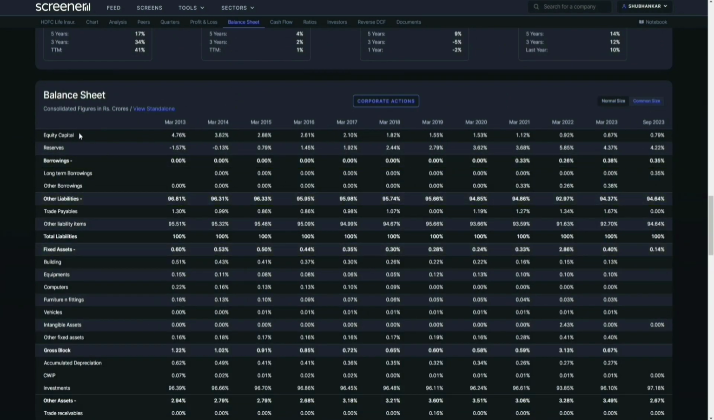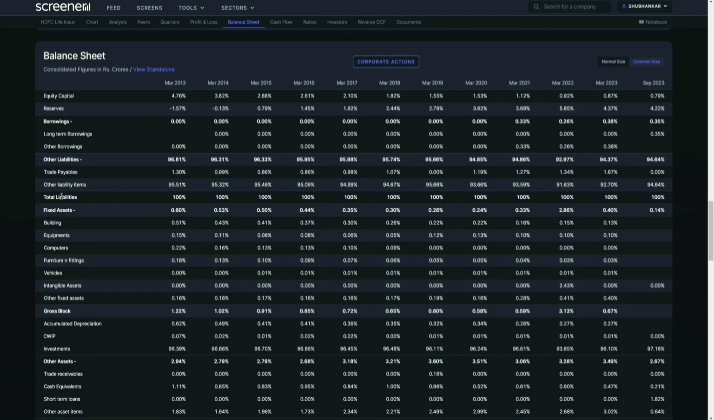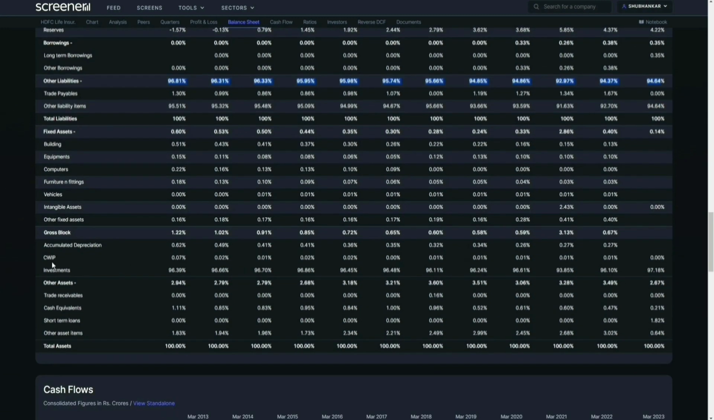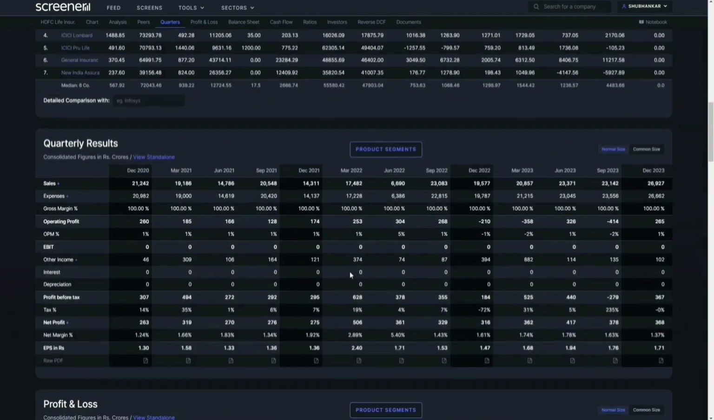So what we'll notice is for insurance business, right? Here is the other liabilities. See how high the percentage is. And again, investments, right? So even the balance sheet is different for them. The accounting metric is also different, right?